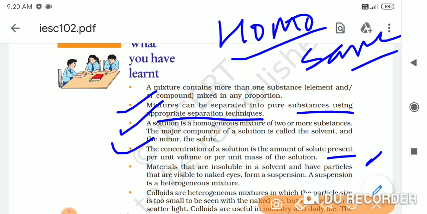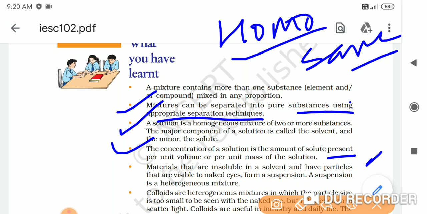Suppose you take a standard quantity like 100 ml. In 100 ml of water, what is the quantity of salt, whether it is 5 gram, 10 gram, 15 grams? That known quantity which is present in the given quantity of water is called the concentration.